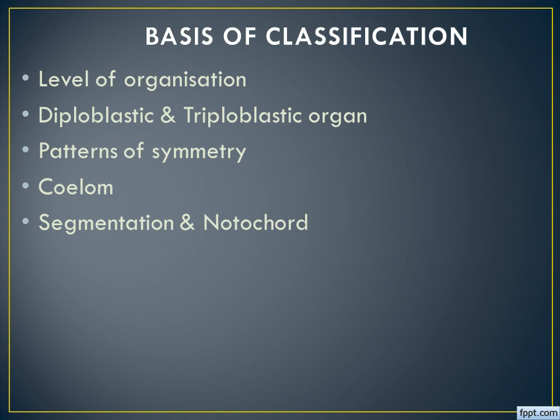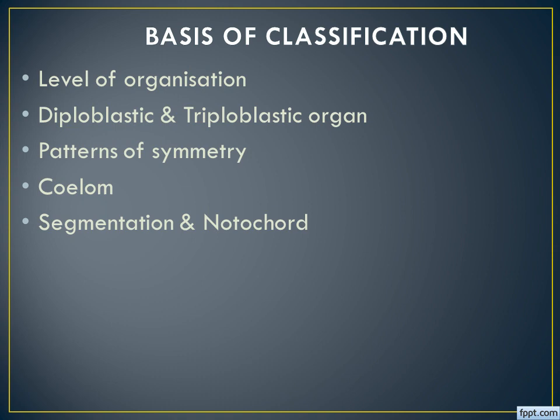Just as an example, if you go to a supermarket, they have categorized the things based on one specific feature. For example, furniture on one floor, vessels on another floor, home appliances on another floor. So one basic feature is there, right? The same here also: while we are classifying these animals, some basic character is considered. As per that character, animals are classified. So let us see what characters they have considered for the classification of the Kingdom Animalia.